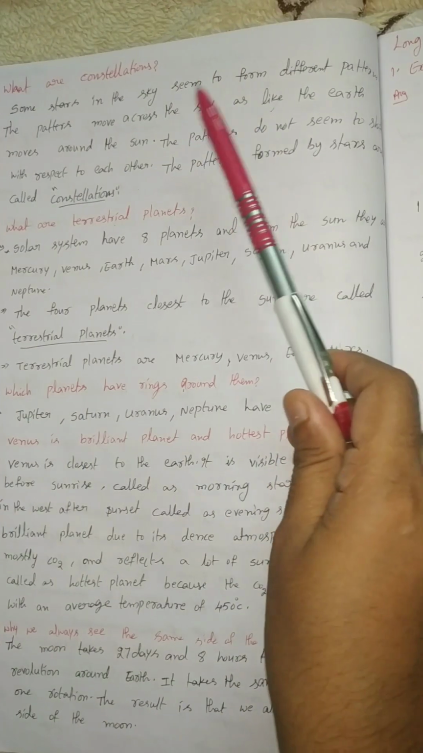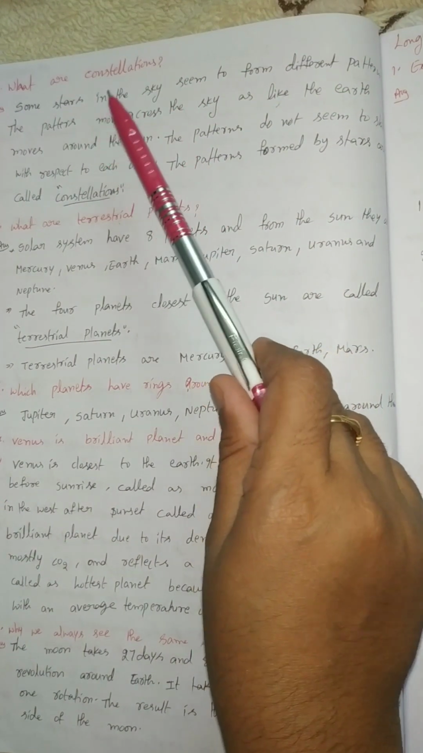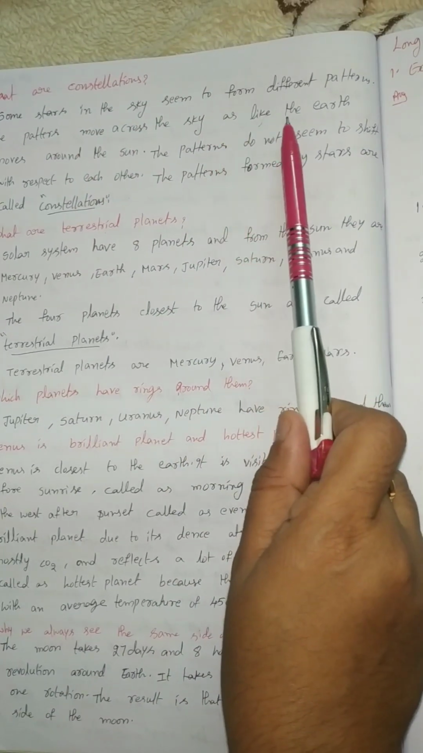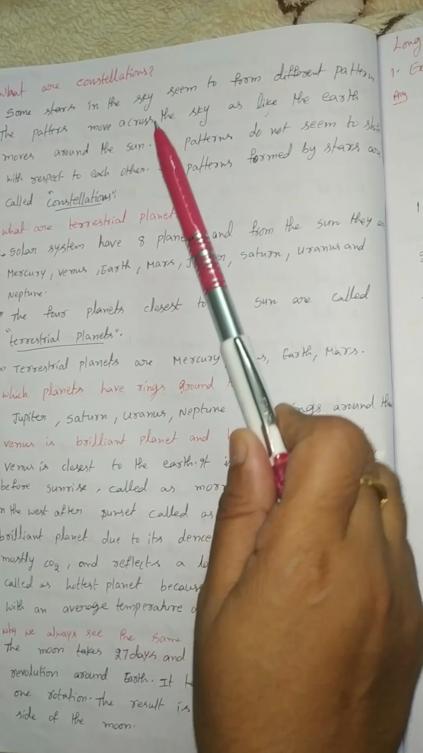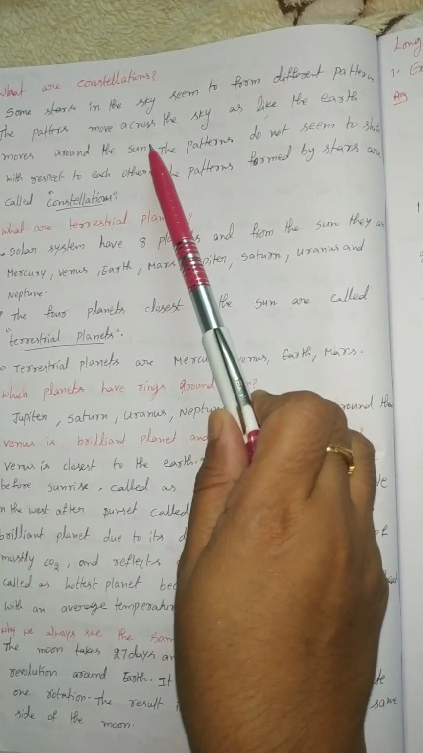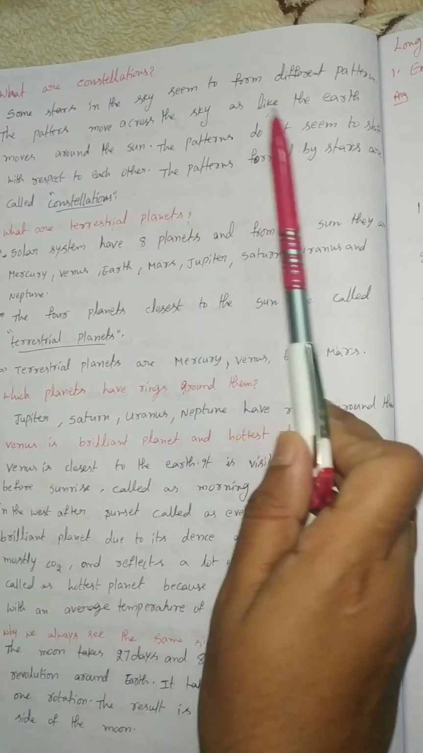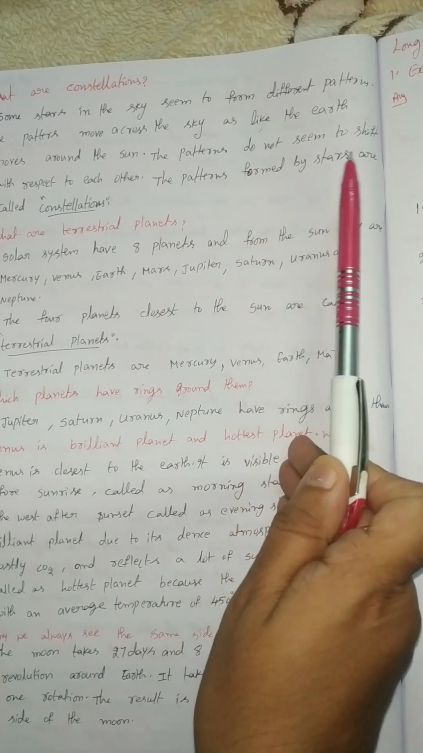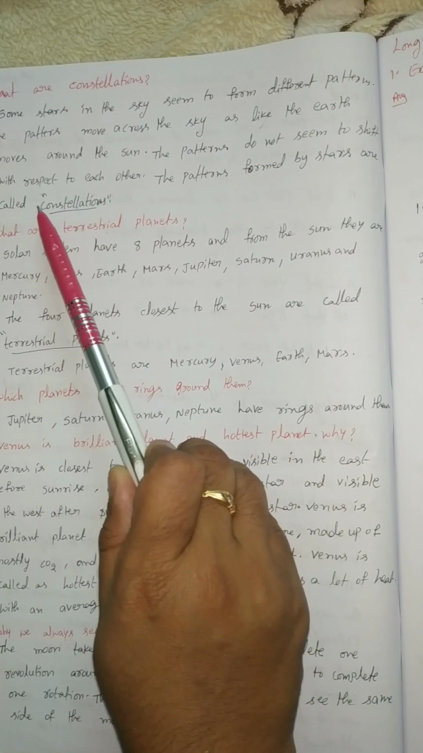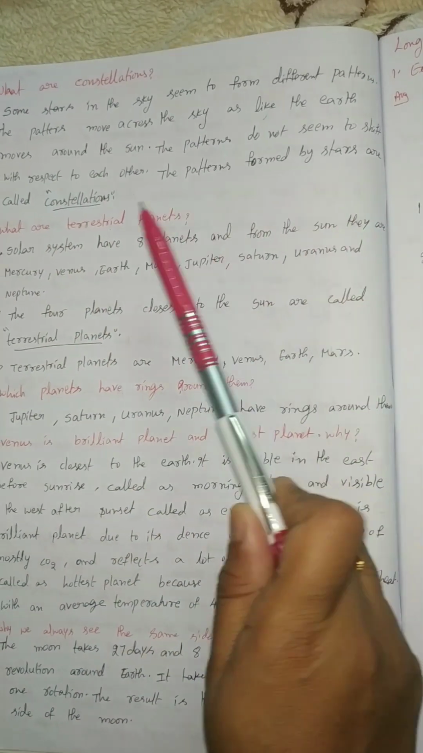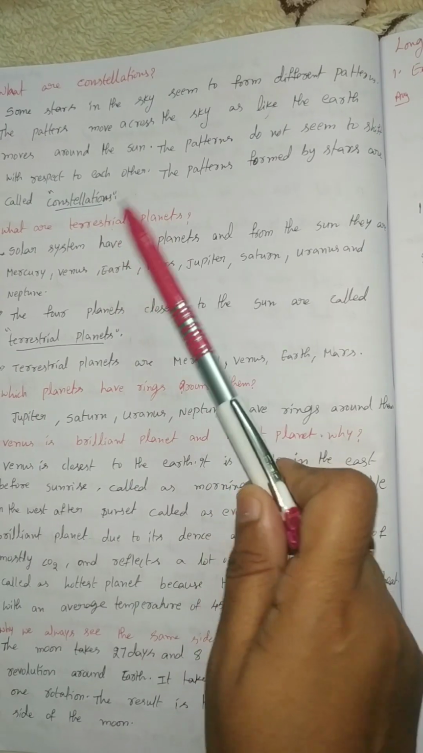What are constellations? Some stars in the sky seem to form different patterns. The patterns move across the sky as the earth moves around the sun. The patterns do not seem to shift with respect to each other. So the patterns formed by stars are called constellations.